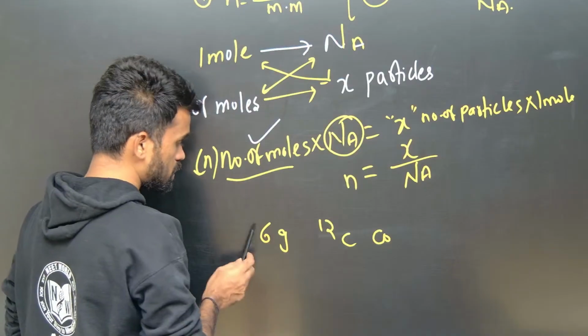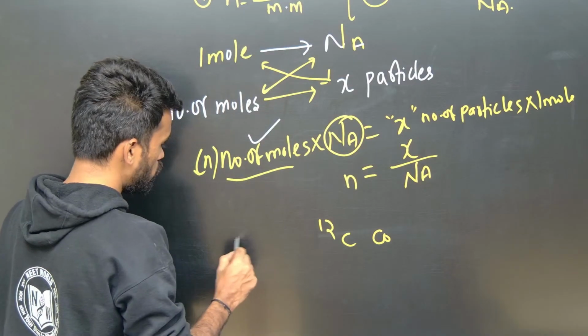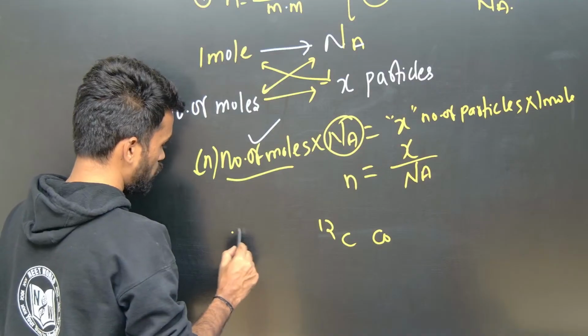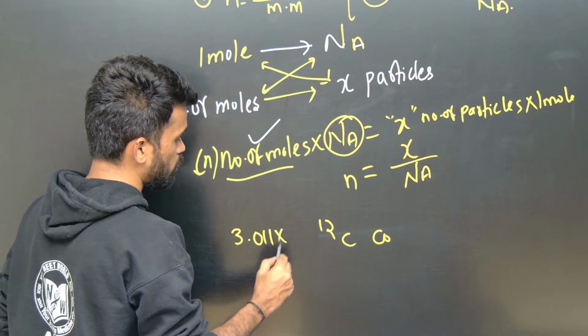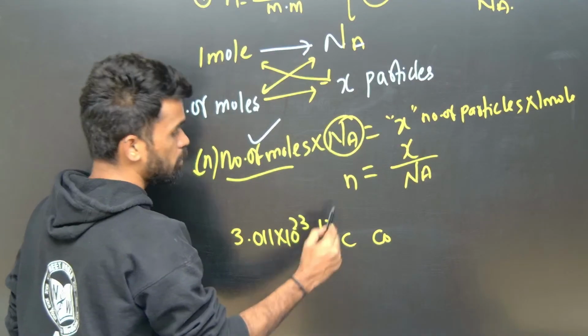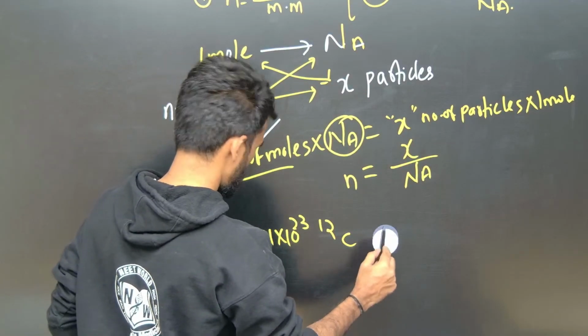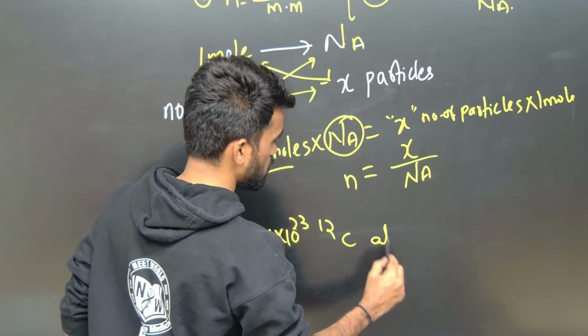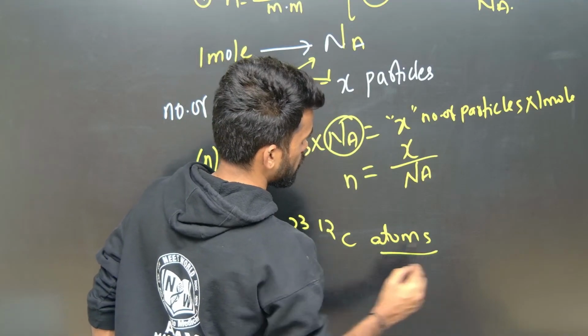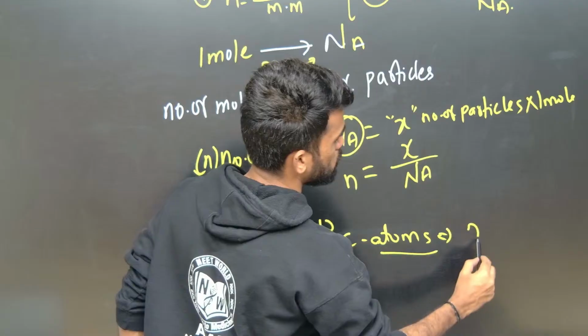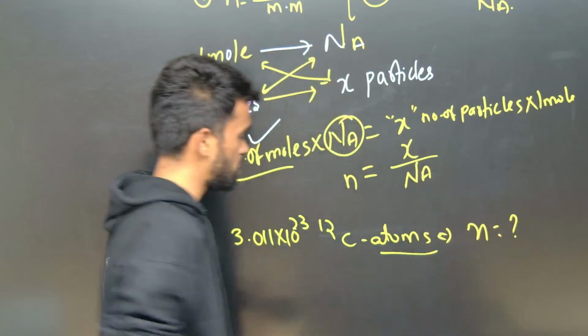So instead of asking like this, I will be giving you 3.011 into 10 power 23 carbon atoms are given. Okay, now express in terms of number of moles. How many moles it means?